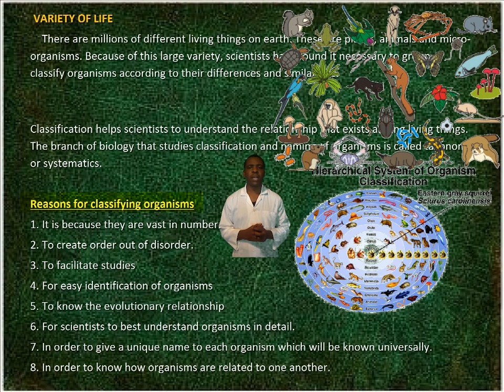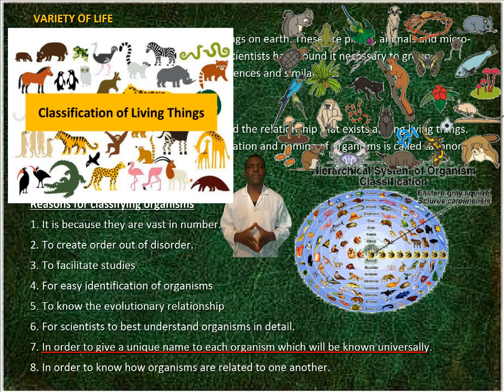Reasons for classifying organisms. It is because they are vast in number. To create order out of disorder. To facilitate studies. For easy identification of organisms. To know the evolutionary relationship. For scientists to best understand organisms in detail. In order to give a unique name to each organism, which will be known universally. In order to know how organisms are related to one another.